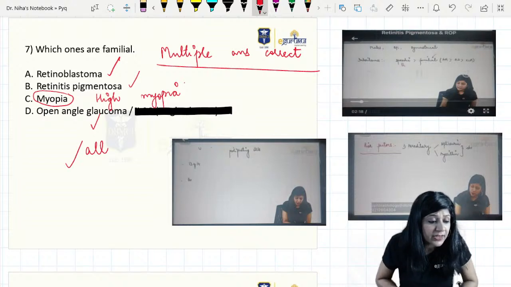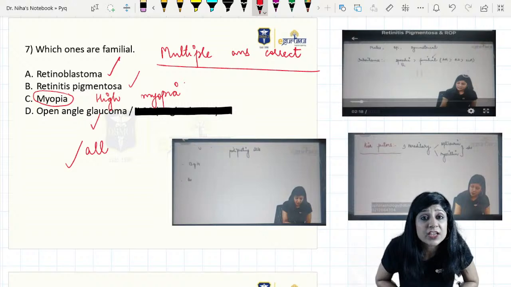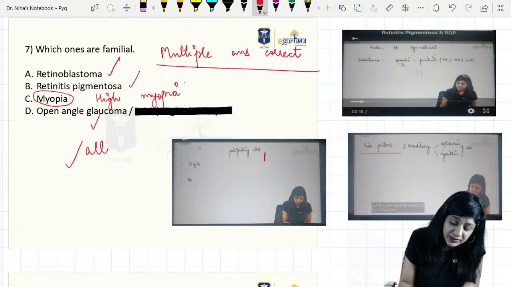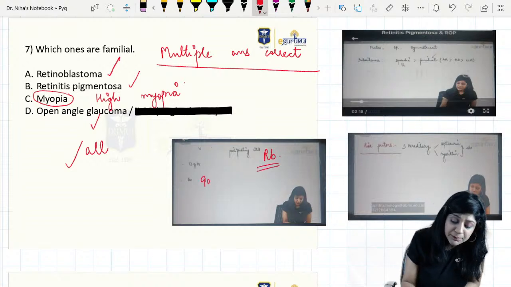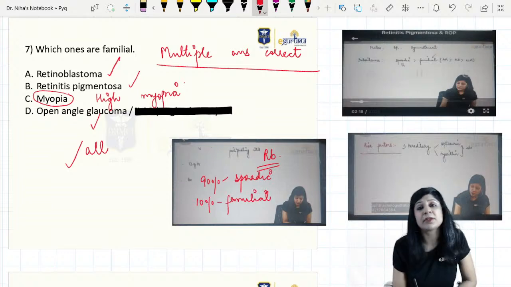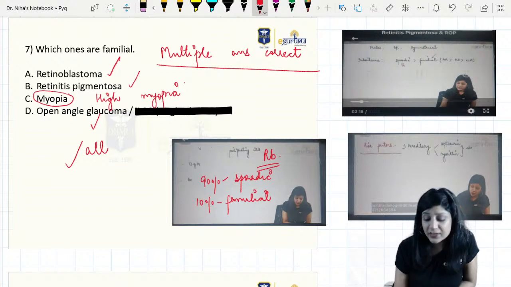If all the options were given, then your answer will be this, because in retinoblastoma 90% of the cases are sporadic, while 10% of the cases are familial. So that is there in retinoblastoma.